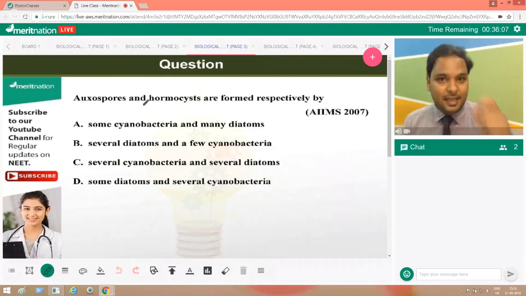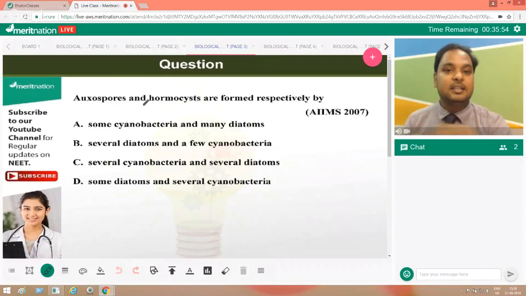It's an AIIMS 2007 question, and the options are really confusing. Though some of you might know about oxospores and some about hormocysts, the options here are really confusing, right?